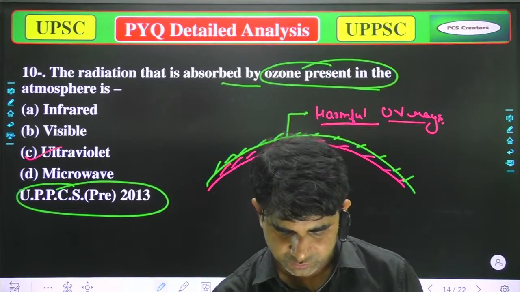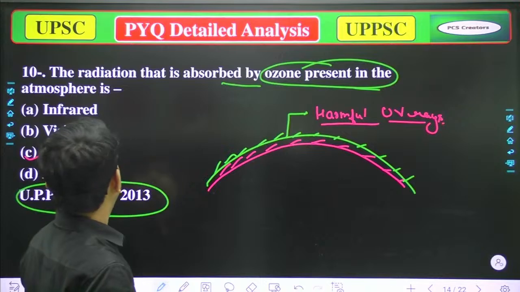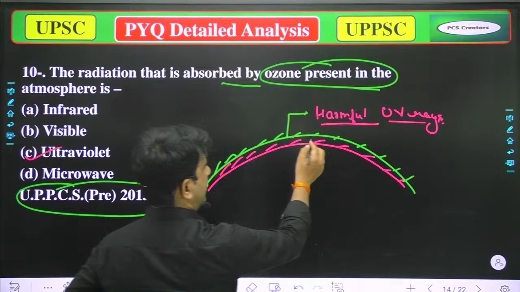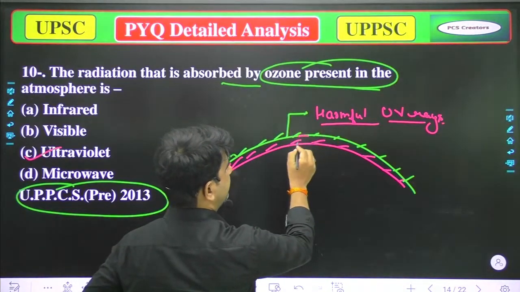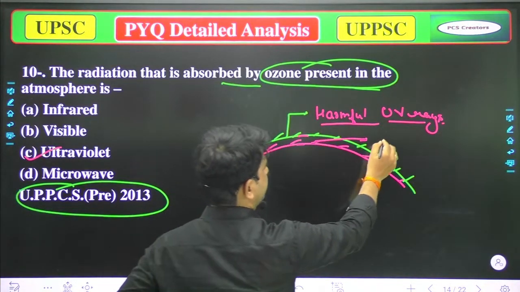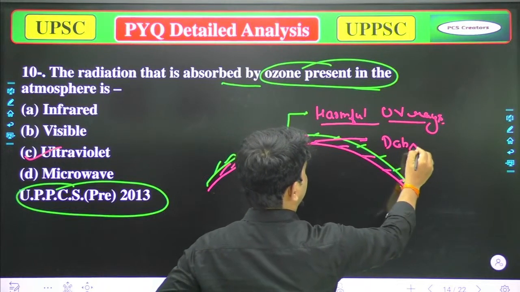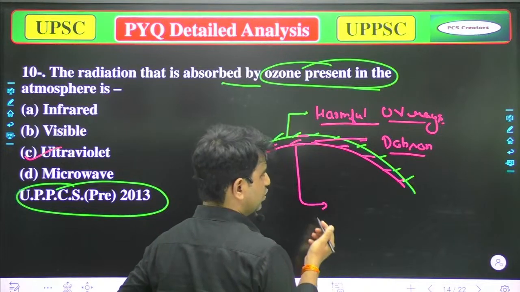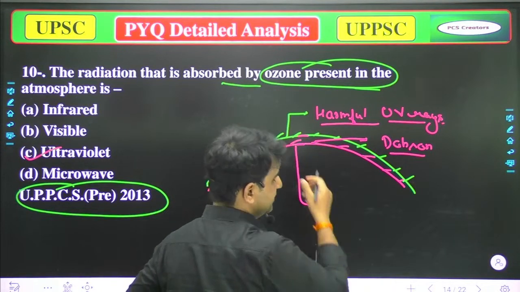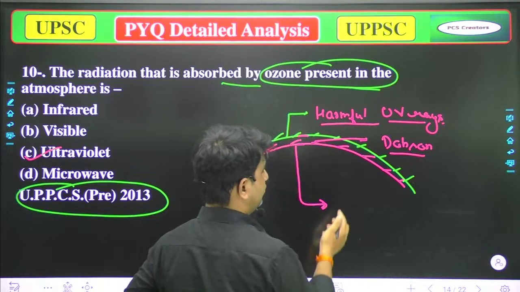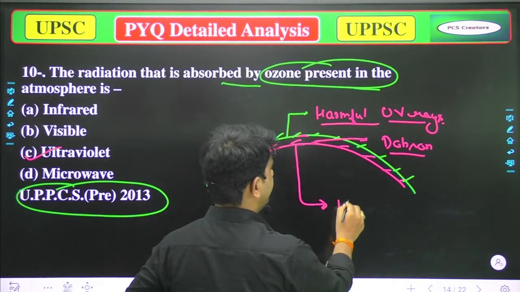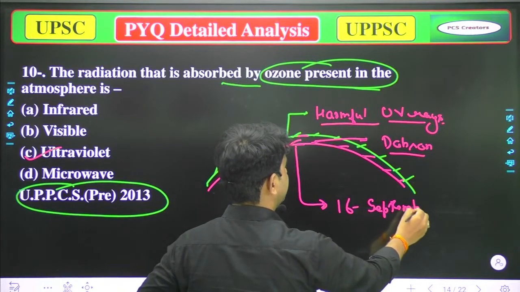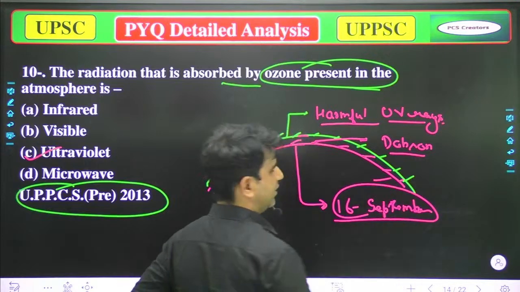And why it's important, because the depth of these ozone is generally measured by Dobson. Next question that was asked: to conserve that ozone layer, there is a day which is known as the World Ozone Day. It is celebrated on 16th of September. So I think that's clear to you.